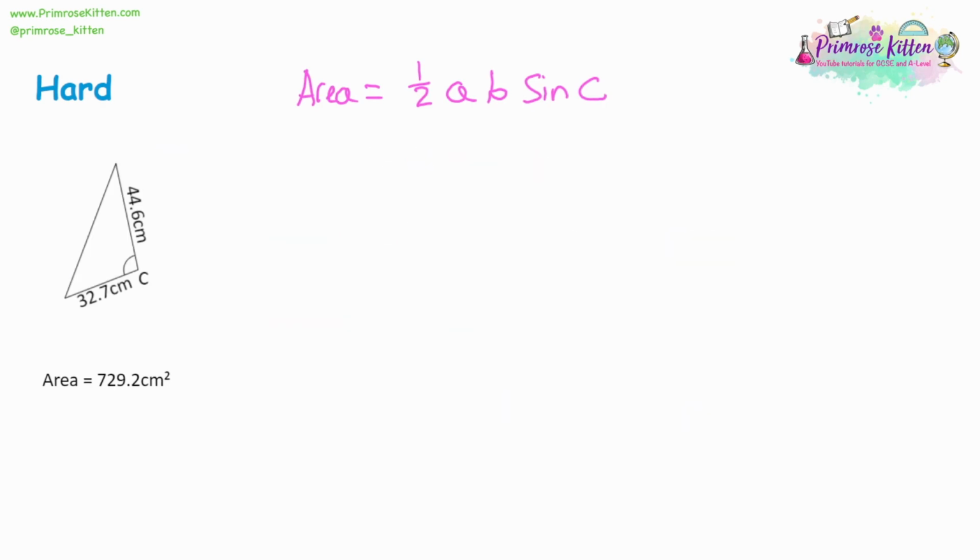So now for the last question, we're finding the angle. Now the angle's labelled C, so we use a standard version of the formula. Opposite to that, the lowercase c, the other two sides being A and B. So let's substitute. So the area is 729.2, and that's equal to a half times A, which is 32.7, times B, which is 44.6, multiplied by the sine of C, which we don't know yet.